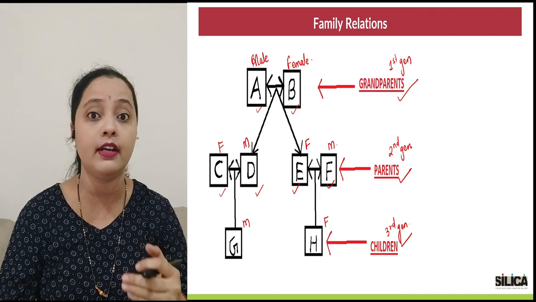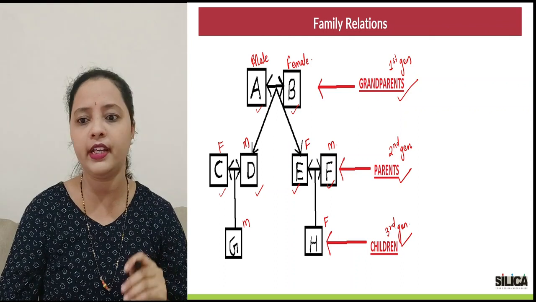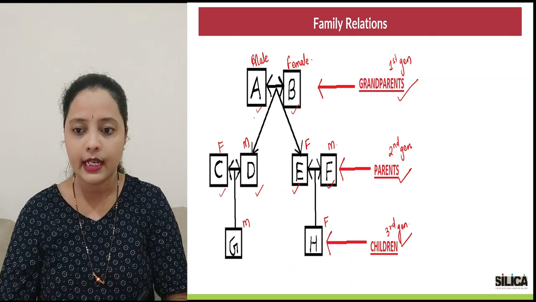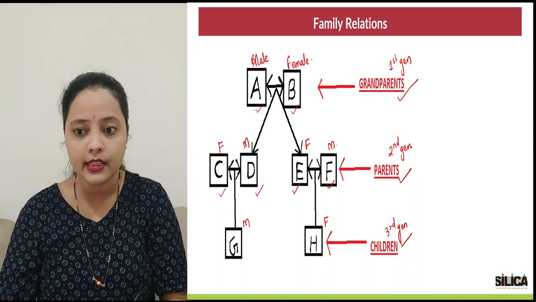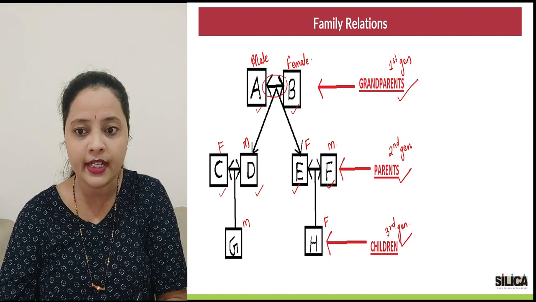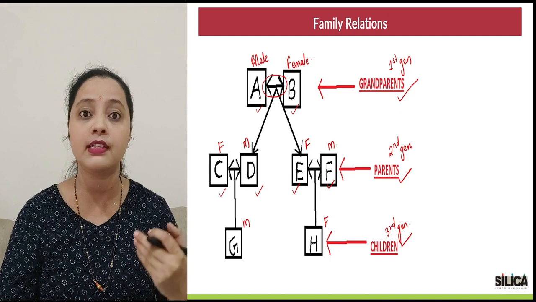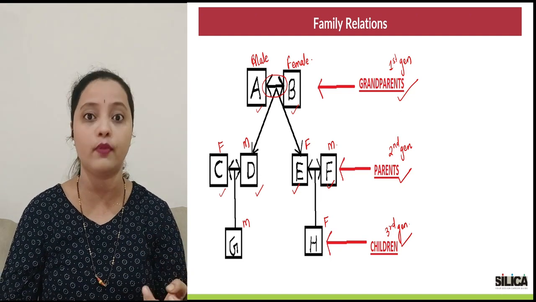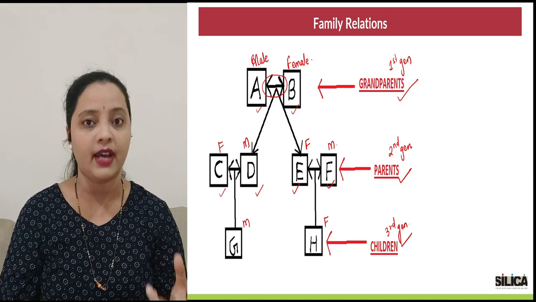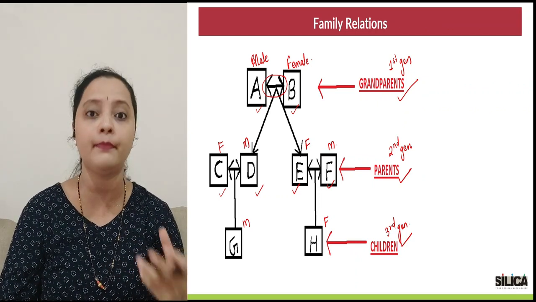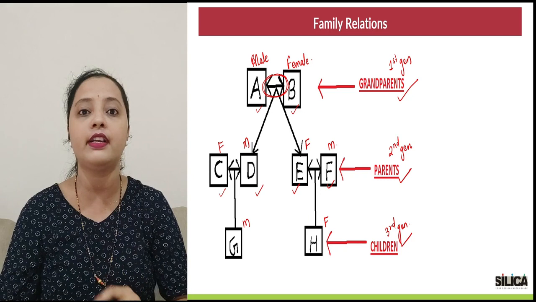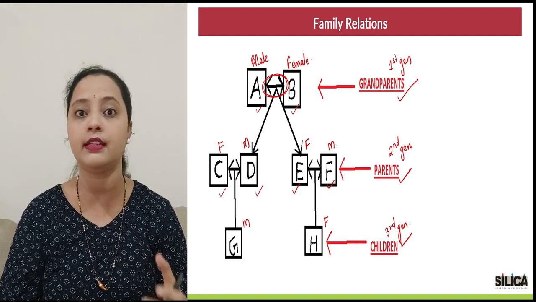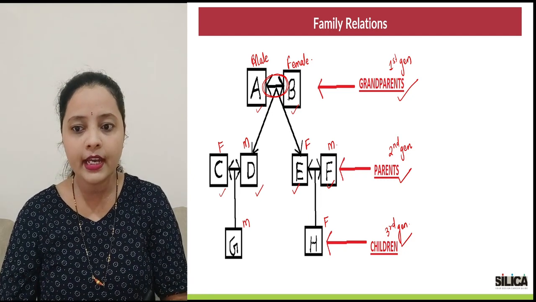Now let's understand one by one. One thing is pretty clear from this diagram, that A and B are a couple. They are married to each other. That is signified by this bidirectional arrow. We are going to use the same notation when it comes to questions. If 2 people are married, I would signify them with a bidirectional arrow in between them. That would tell us that these people are married. Now A and B are married.